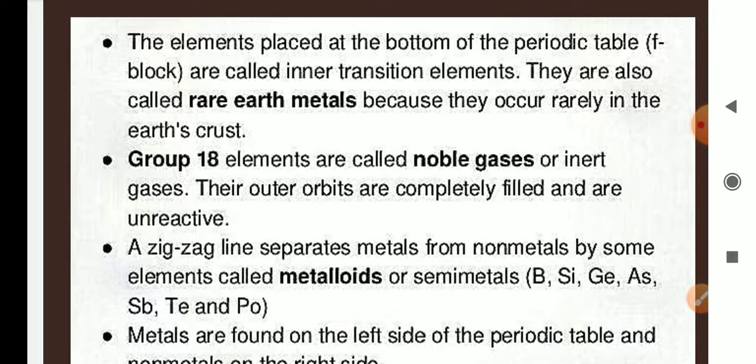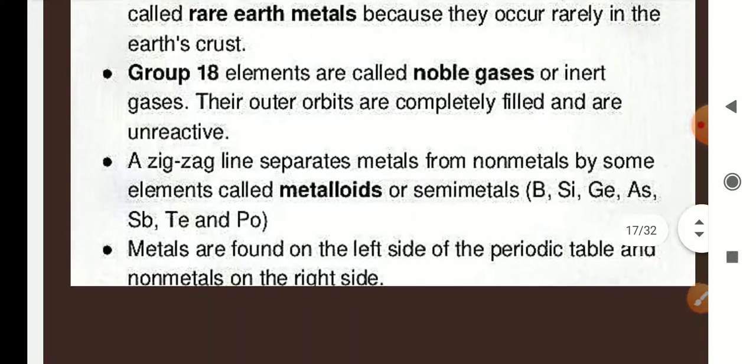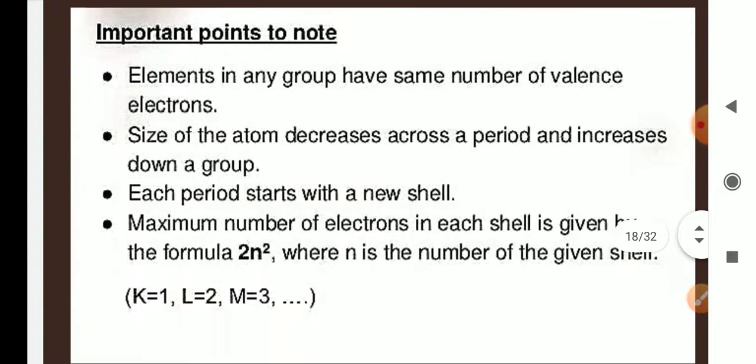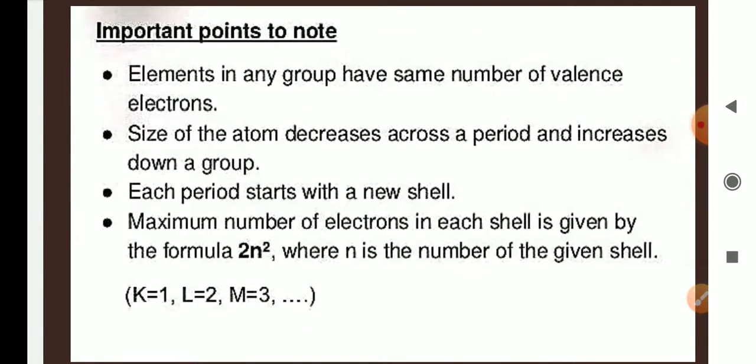A zigzag line separates metals from non-metals. Along the zigzag line are elements called metalloids or semi-metals, like boron, silicon, germanium, antimony, tellurium, polonium. Metals are found on the left hand side of the periodic table and non-metals are found on the right hand side. So what are the important points we should remember?